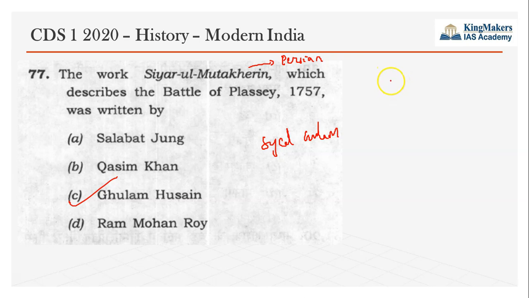The Battle of Plassey was a famous battle between the East India Company, represented by Robert Clive, and Siraj-ud-Dawla from Bengal. Not Bengal Presidency, Bengal Princely State. Siraj-ud-Dawla and East India Company fought, and East India Company won the Battle of Plassey. A famous work describing the details of the Battle of Plassey was Siyar-ul-Mutakherin, which was written by Sheikh Ghulam Hussain. He was from Bengal, and he wrote this work in Persian. It not only described the Battle of Plassey, but also the various intricate living aspects and day-to-day activities of the Bengal people.